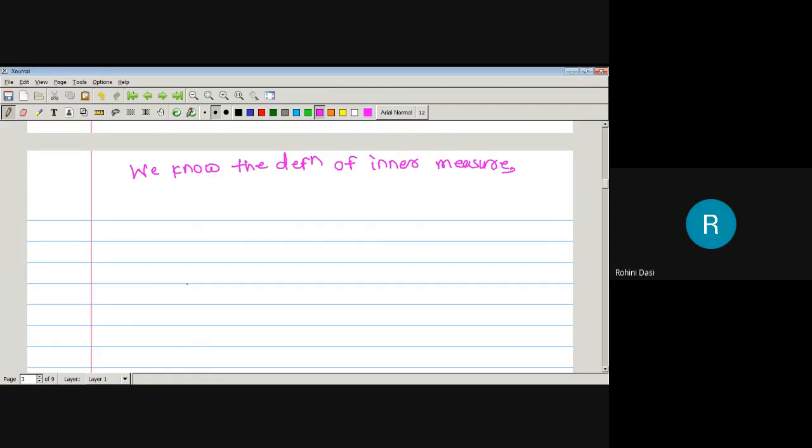Now tell me the definition. Instead of E we have B is a measurable set, so we have to write a definition of inner measure for set B. Then inner measure of B is nothing but supremum of measure of A minus outer measure of A minus B, that is outer measure of A intersection B complement, where supremum runs over all the sets capital A belonging to curly A such that outer measure of A minus B will be finite.